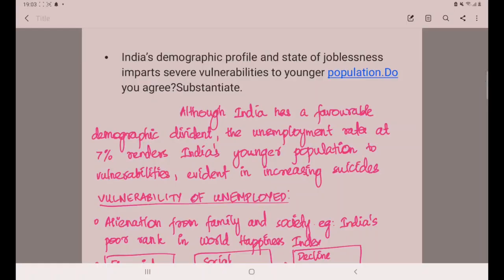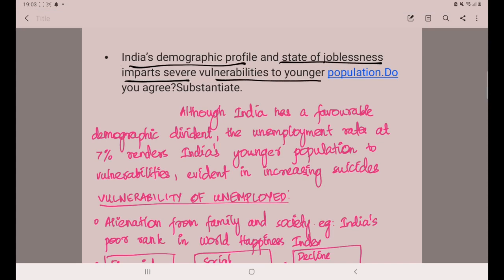Okay, now let's move on to the discussion of the practice question. So the question was, India's demographic profile and state of joblessness imparts severe vulnerabilities to younger population. Do you agree? Substantiate. So how can you give a perfect introduction?